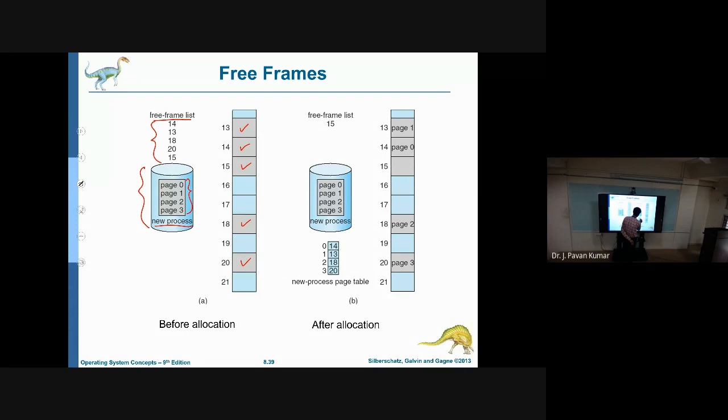So those 4 frames which were allocated are 14, 13, 18, 20. So 0, 1, 2, 3 are all loaded into corresponding frames. So the process page table will contain page number and frame number. So 0 is loaded at frame number 14. 1 is loaded at frame number 13. Like that, we could understand. Now the free frame list will contain only 15. Why? Because the remaining all we have used. So this one only will be free. Like this, you can understand.